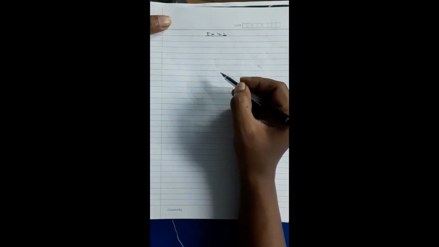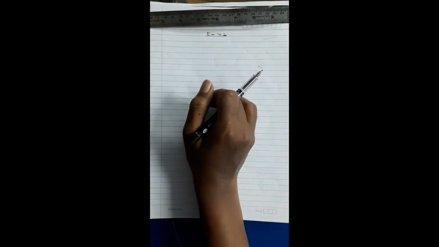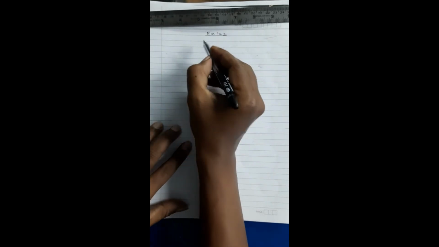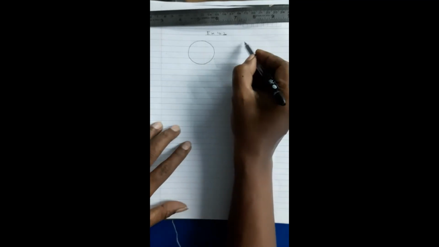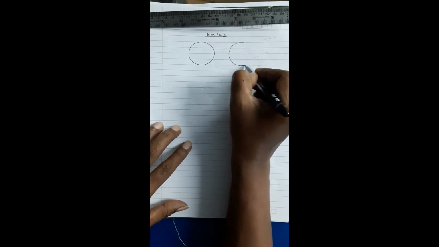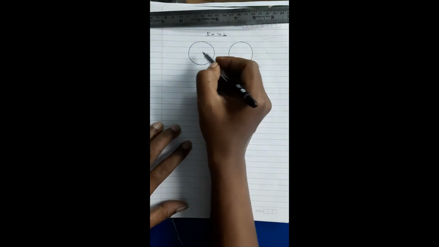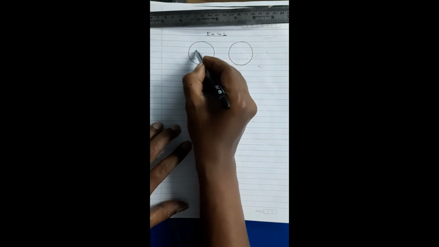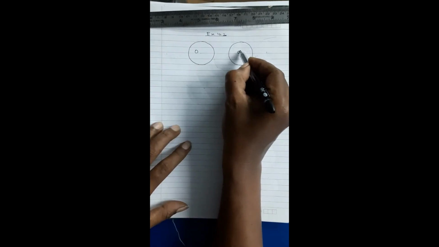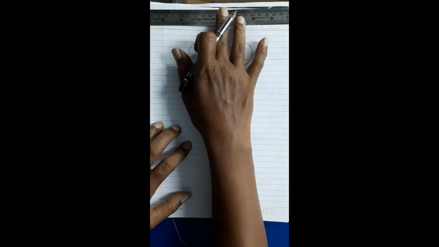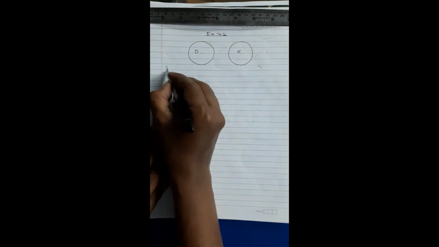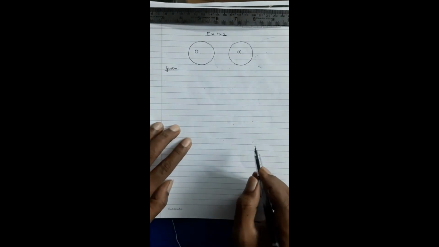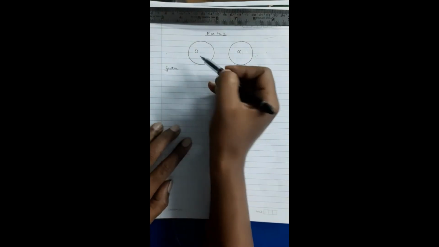Here they have given me equal chords of a congruent circle. So here basically there are two circles which are congruent, somewhat of this sort. They are congruent circles. So I will label this as O and this as O dash. So they are congruent circles. This O is wrongly labeled, it should have been over here somewhere.